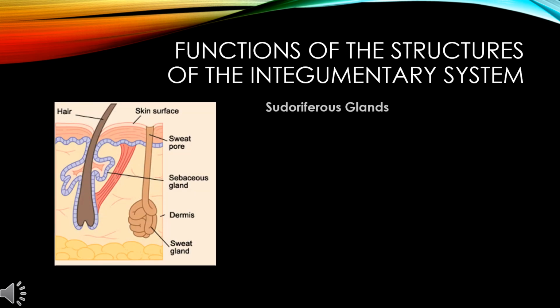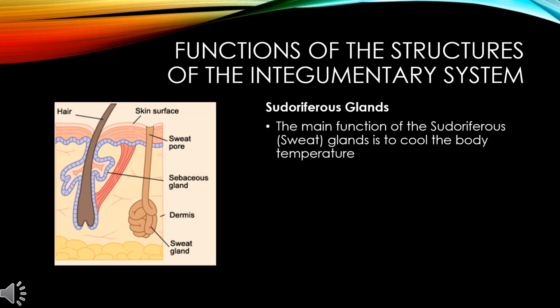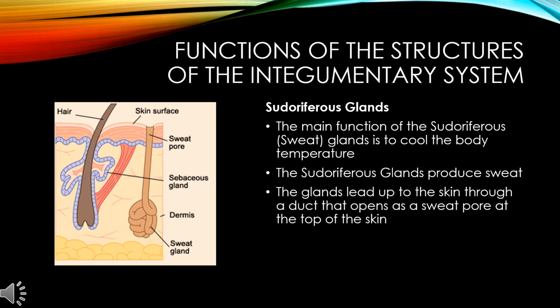The sudoriferous glands. The main function of the sudoriferous glands is to cool the body temperature. The sudoriferous glands produce sweat. The glands lead up to the skin through a duct that opens at a sweat pore at the top of the skin.